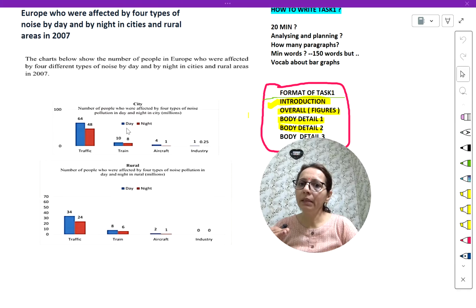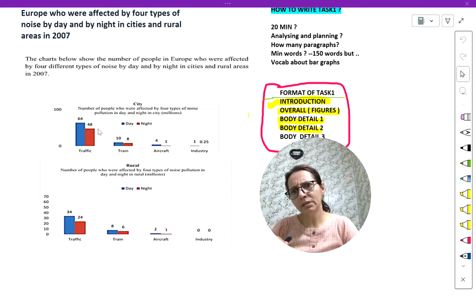The first is about the city, the second is about the rural area, and of course I can see red and blue colors. The red color is for night, the blue color is for day. The data is not given from 0 to 100, but in millions, so they are talking about the number of people in millions.